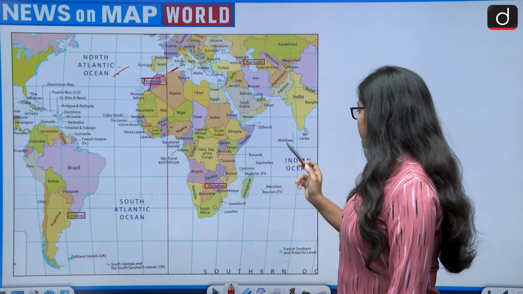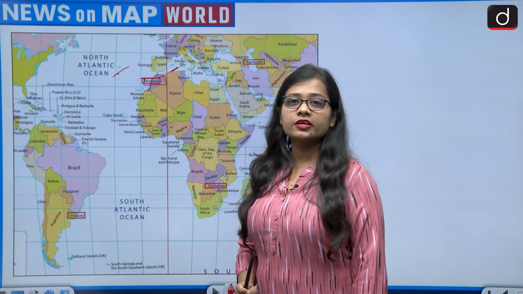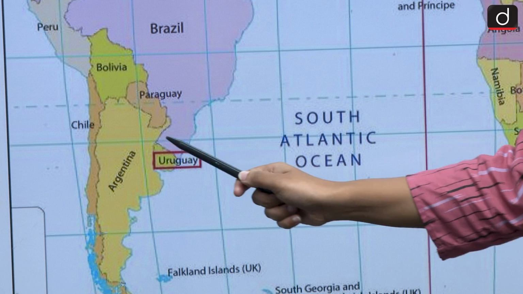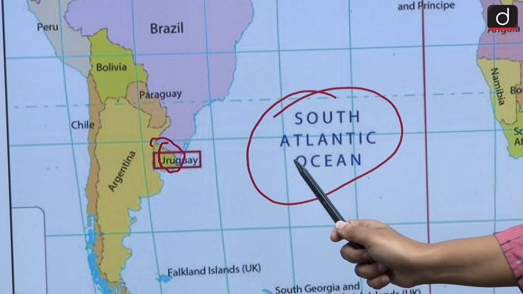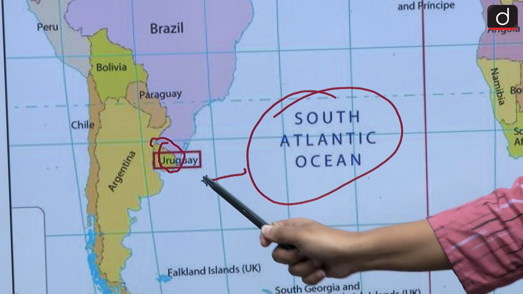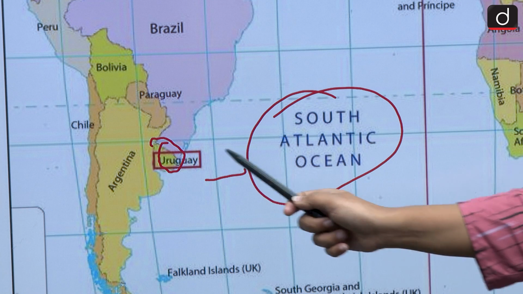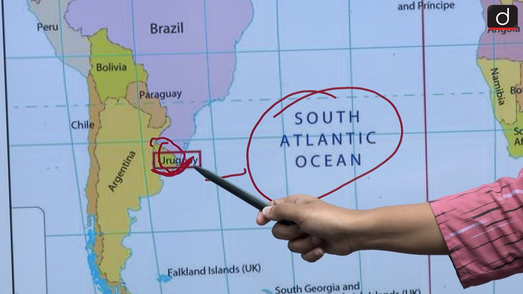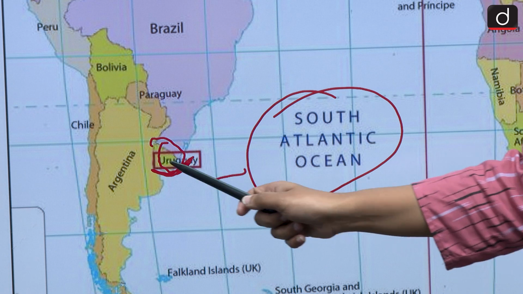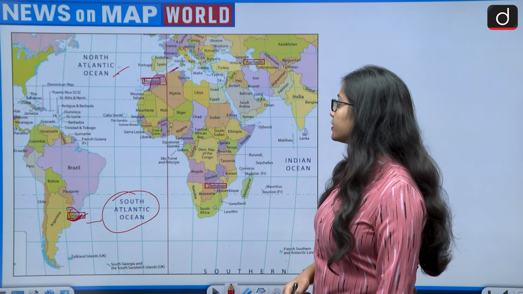Then comes the country Uruguay. Uruguay lies in the South American continent and it also shares its border with the South Atlantic Ocean. So if the water level will rise due to the glacial flood, then a country like Uruguay will also be in danger of getting submerged because of the rise in the water. So Uruguay will also be at risk.